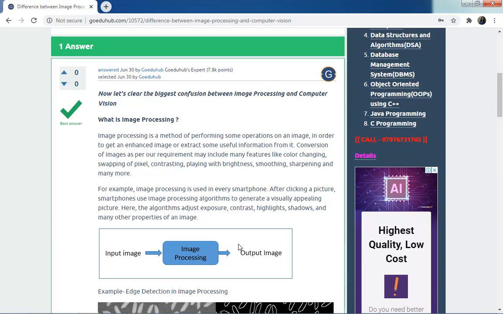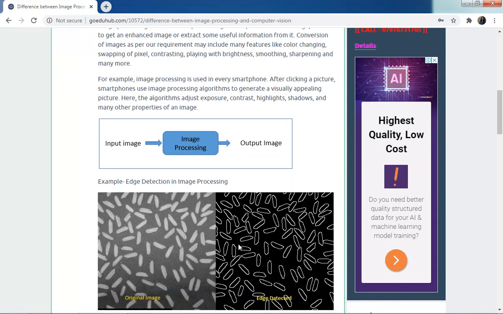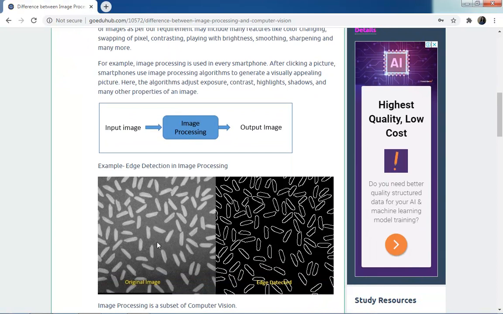The algorithm adjusts exposure, contrast, highlights, shadow, and many other properties of an image. Here we have also taken one example: this is the original image and then we have transformed it with the help of image processing. We have detected the edges in the output image. So this is basically the image processing field.